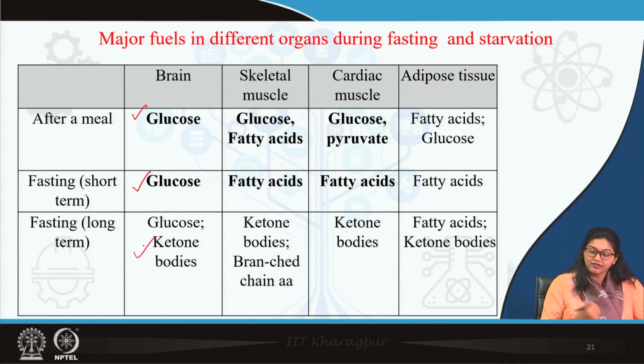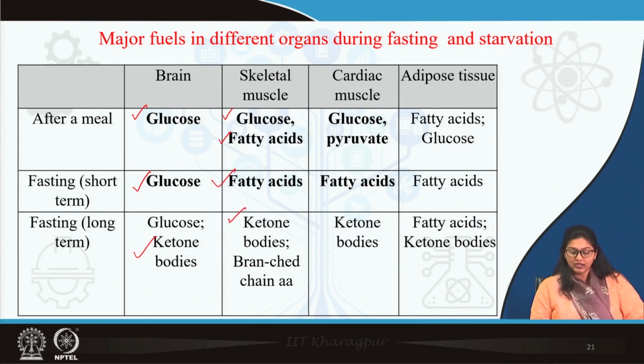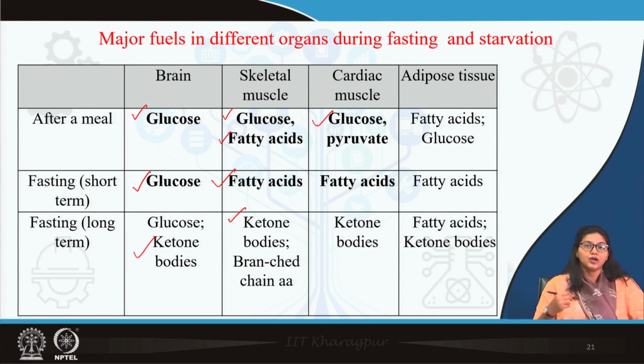Next, skeletal muscle. The preferred substrate for resting skeletal muscle is fatty acid. During moderate or massive exercise, it takes glucose as its fuel. But in the fasting condition, the fuel once again shifts to fatty acids, and at a later stage ketone bodies or branched chain amino acids are utilized. In cardiac muscle, glucose is the preferred fuel, but in fasting it shifts to fatty acids, and in prolonged fasting ketone bodies can be utilized.